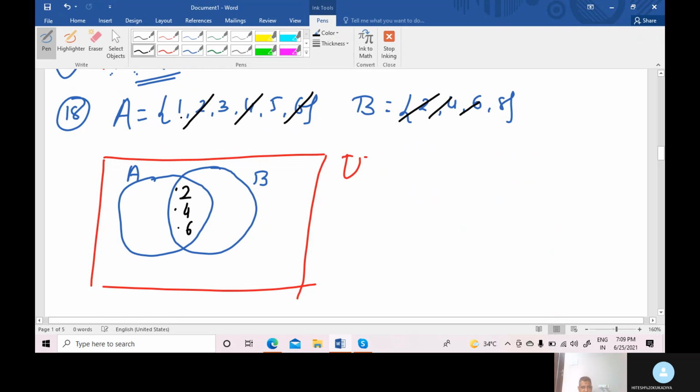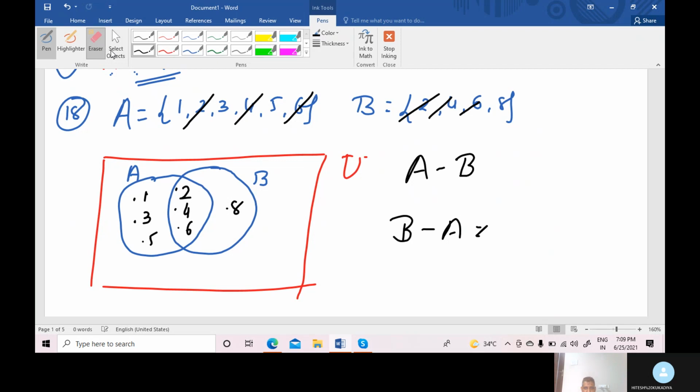Now which elements of set A remain? 1, 3, 5 here. Sorry, 1, 3, 5 here. 1, 3 and 5. And set B only has 8. Now we find A minus B and also discuss B minus A.